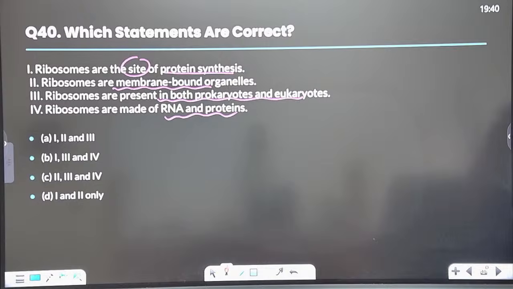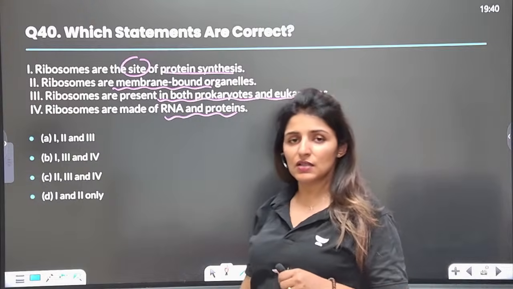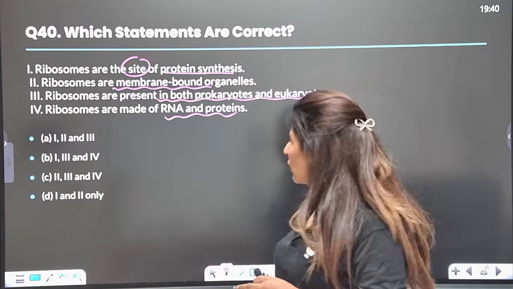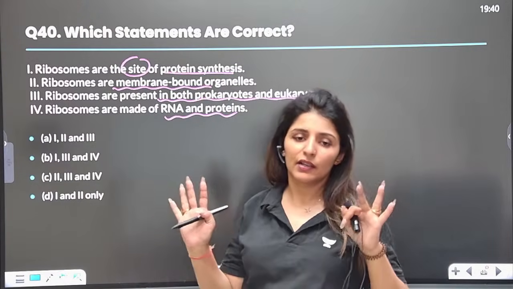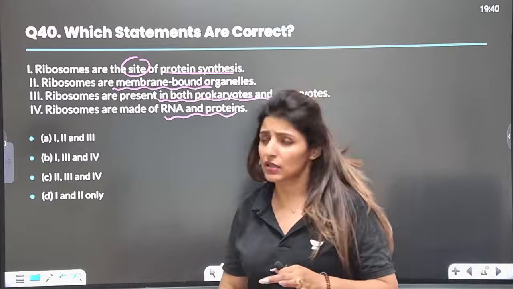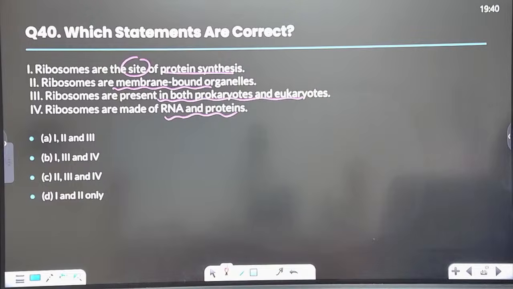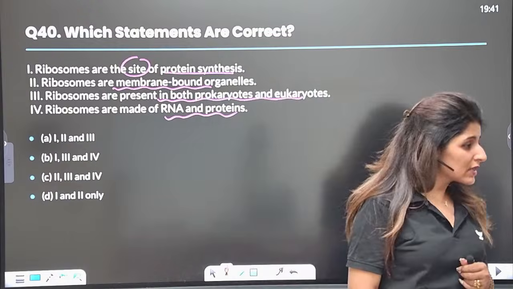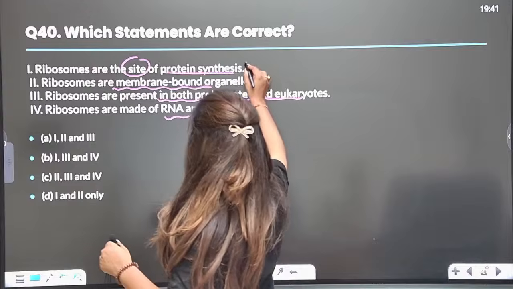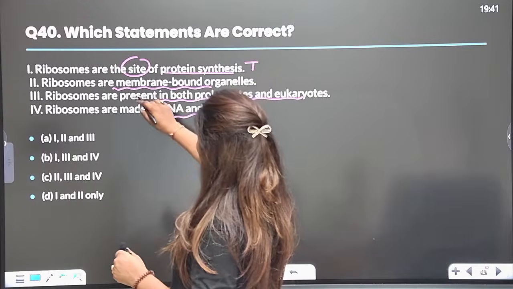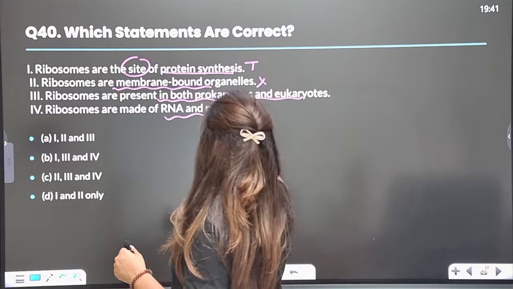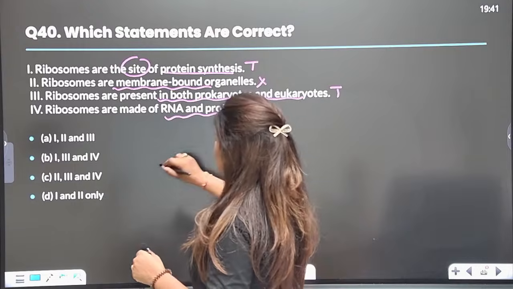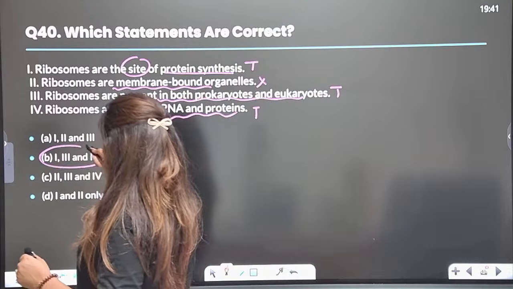RBC doesn't have ribosomes. RBC has nothing. RBC is just a bag of hemoglobin. It has no organelle left after it is matured. Which question are you talking about? Question 29. I'll check it. Yes, please. What is the answer here? Answer is B. So yes, it is protein factory. Membrane bound? No, they are membrane-less. Both, yes. And made up of this. This is also right. Answer will be 1, 3, and 4.